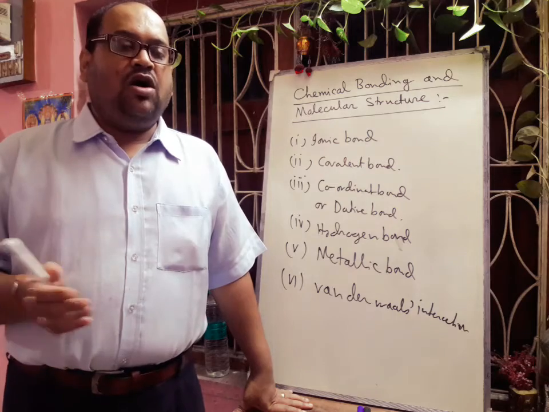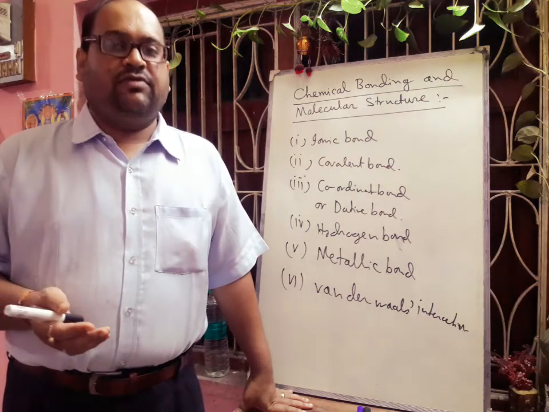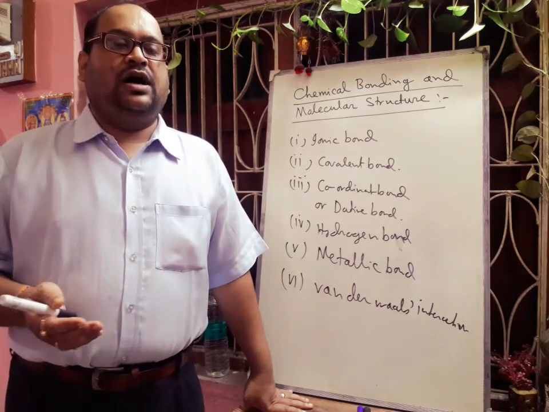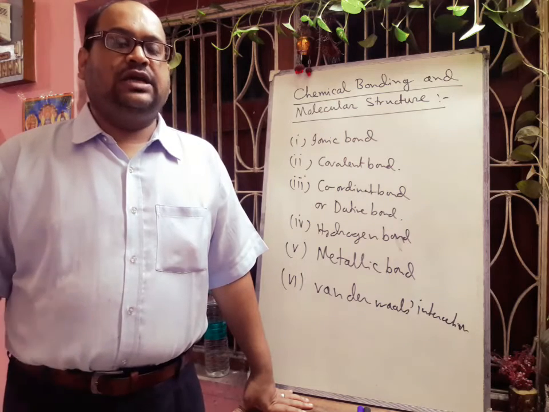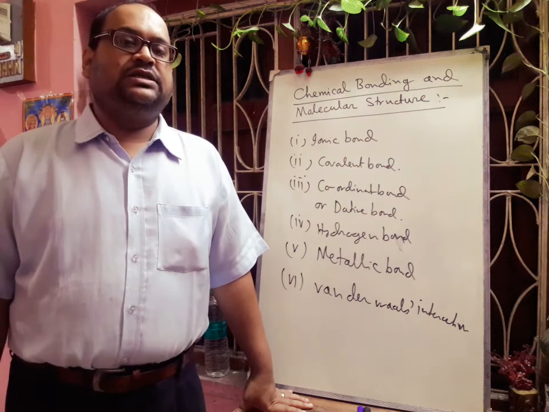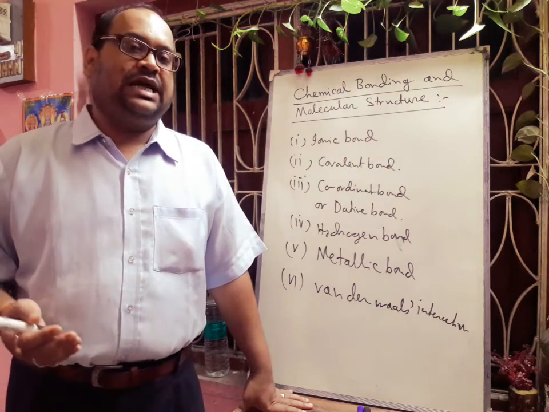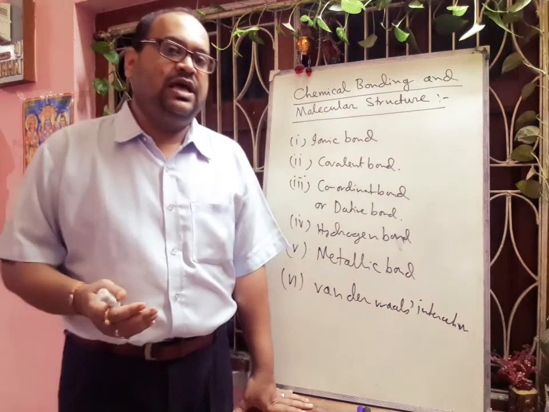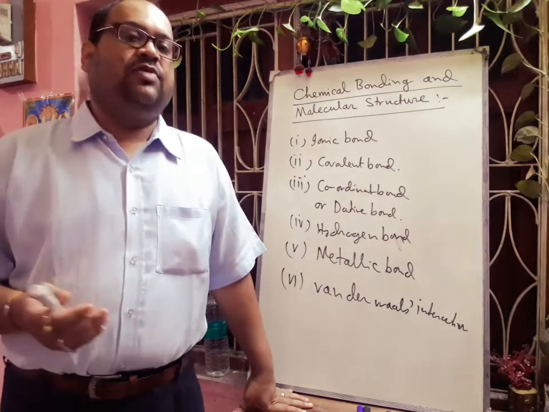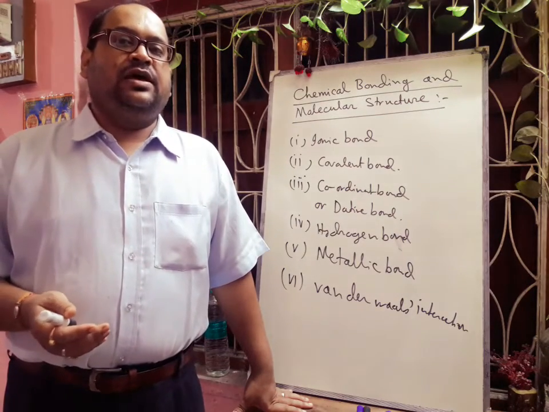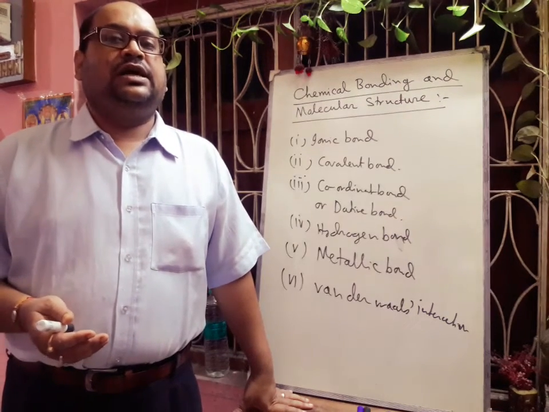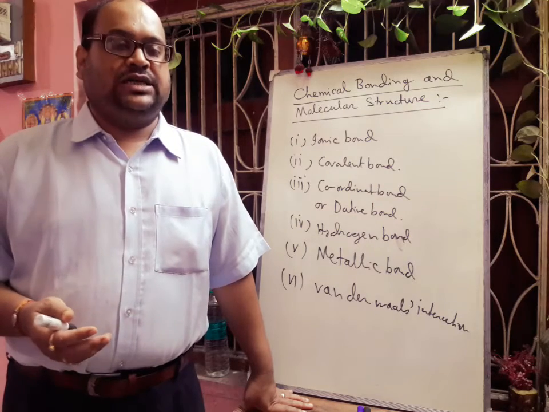And there is a strong attractive electrostatic force among the ions in ionic compounds. Because of this attraction, ionic compounds have high melting point, boiling point, and they are non-volatile.